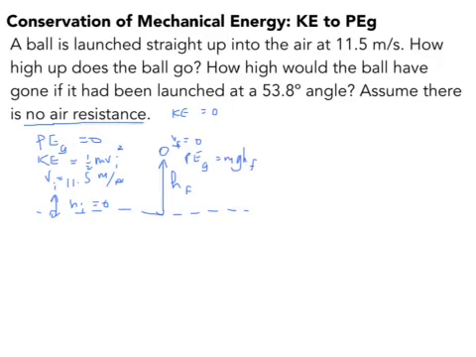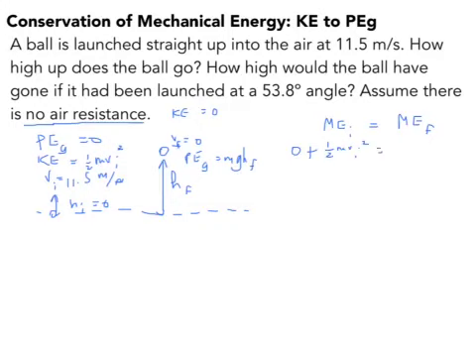In the conservation of mechanical energy equation, you tally up or just add together all of the initial energies on the left side of the equation, and you add all of the final energies on the right side of the equation. So on the left we have 0 for PE, and we have 1/2 mvi squared.